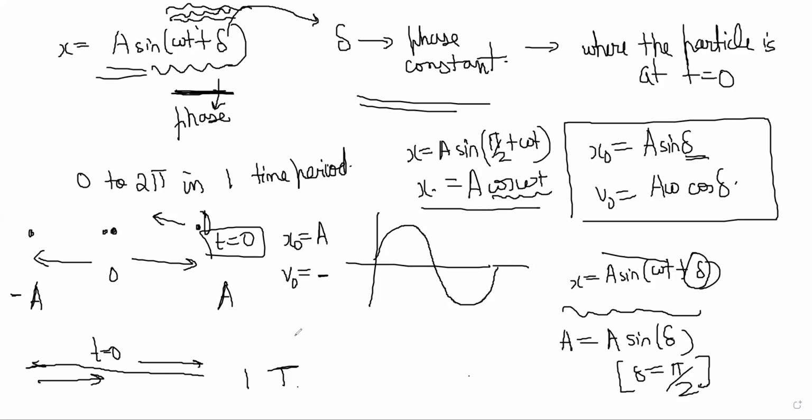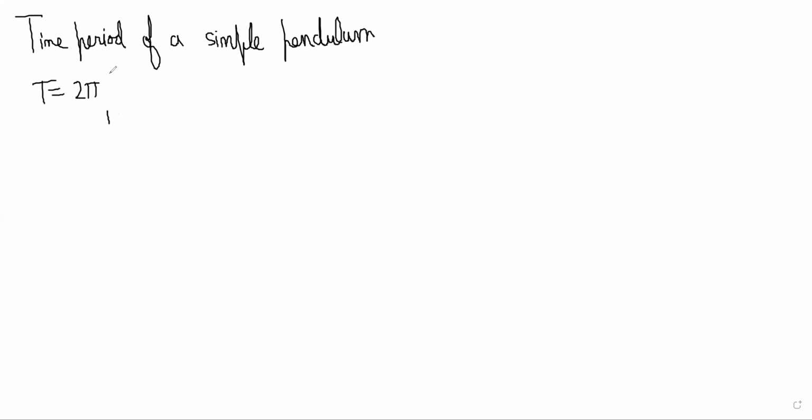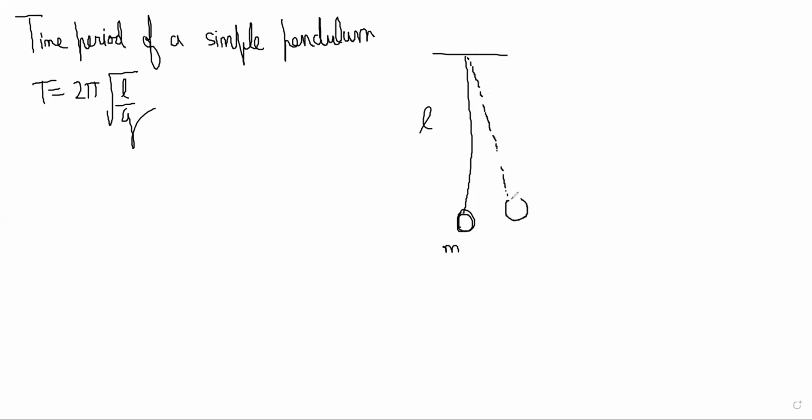So let's derive the time period for a simple pendulum, which you have learned in lower classes. So this time period is 2 pi root over L by g. So how does it come? Let's have a pendulum here, and its length is L, mass is M, and length of the string is L, and let's displace it slightly here by some angle theta.